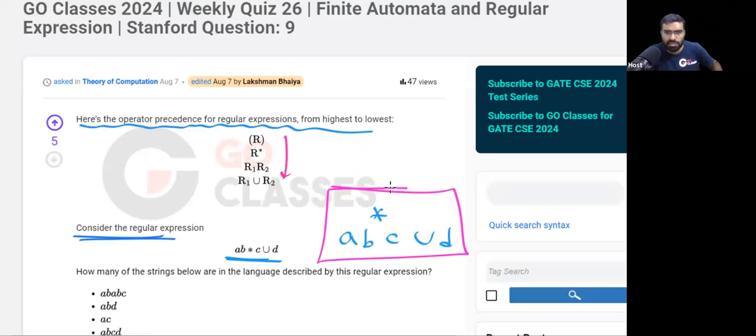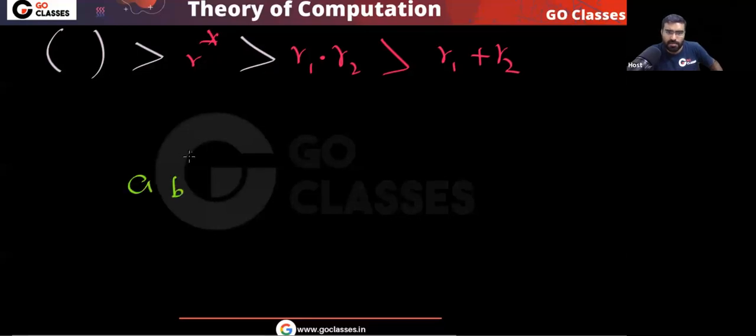According to this, tell me the answer. You can see the regular expression given to you is A, B star C union D. You can easily notice that the star will have more precedence.